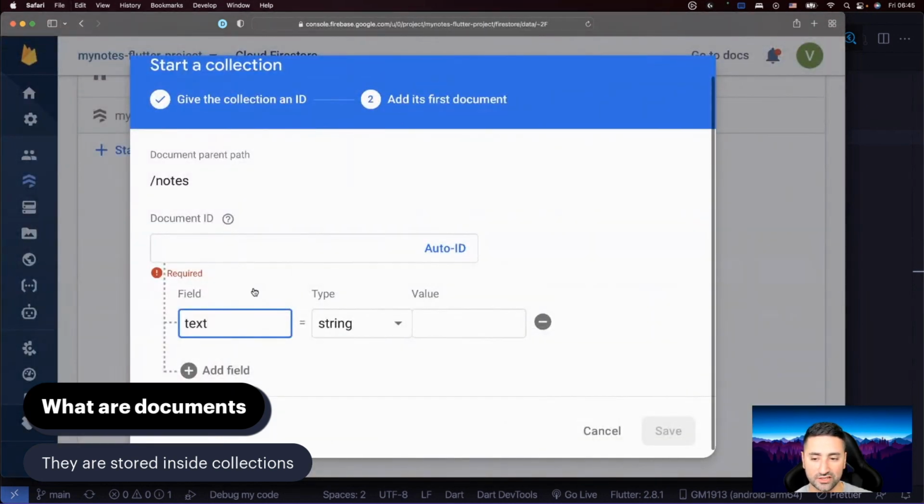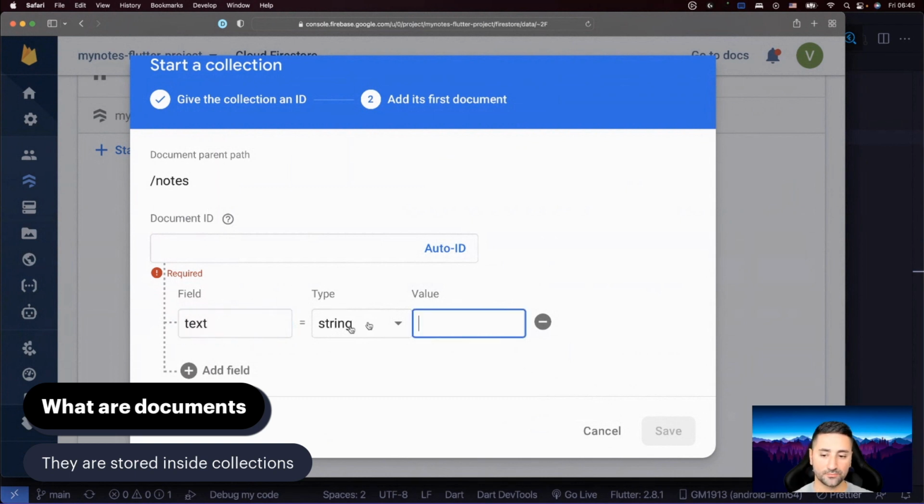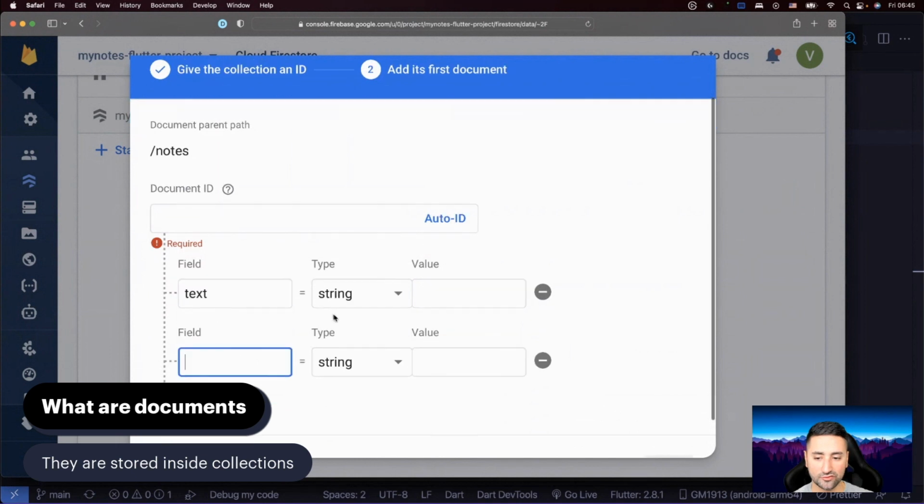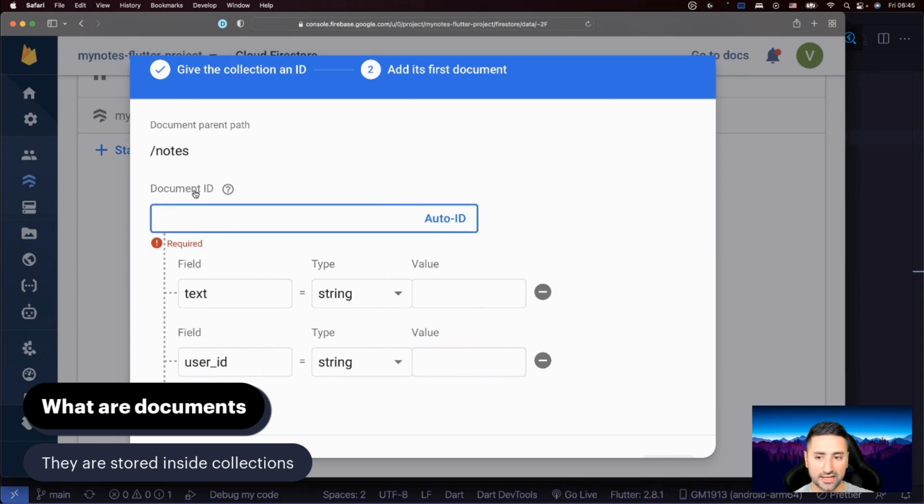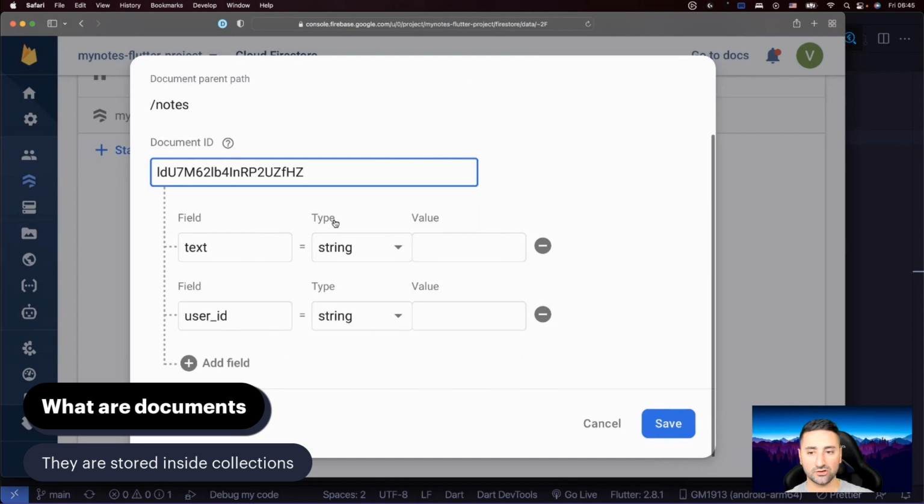We're just going to say a field of text, its type string, and it has no value. Then we're going to add a new field and call it user ID. It has no value either, and then a document ID that we're just going to auto generate. So we just created a new note with a random document ID, and it has a field of text and another field called user ID.